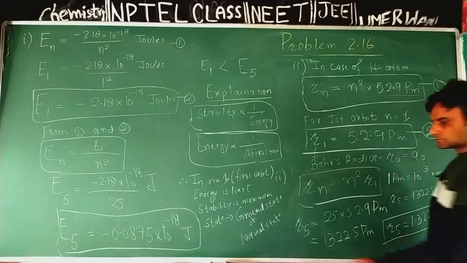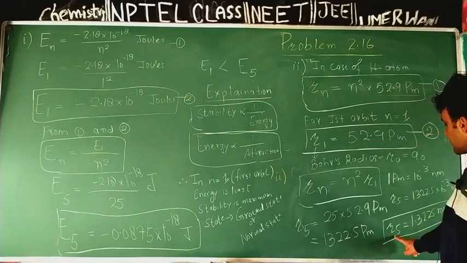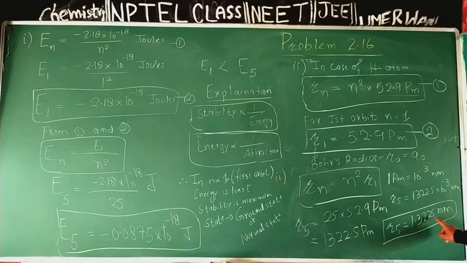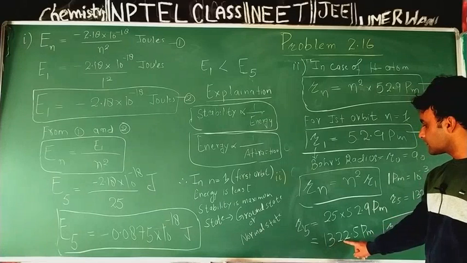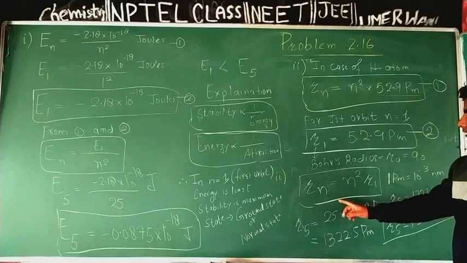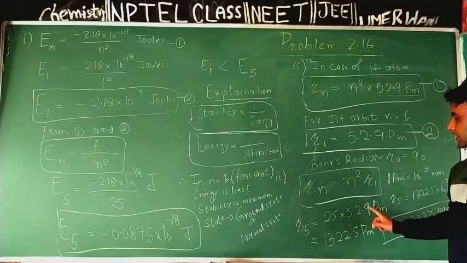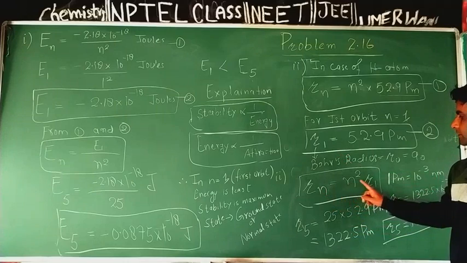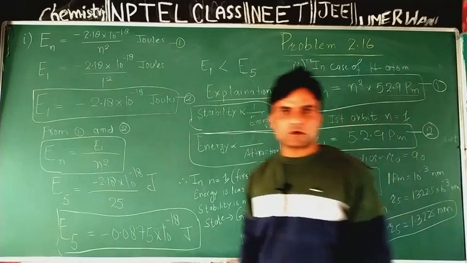This is the exact value calculated by Bohr of radius of fifth orbit of hydrogen atom, and in nanometers it is equal to 1.3 nanometer. In picometers it is equal to 1322.5 picometer. And how much is radius of fifth orbit greater than radius of first orbit? Radius of fifth orbit is 5 square, that is 25 times greater than radius of first orbit.